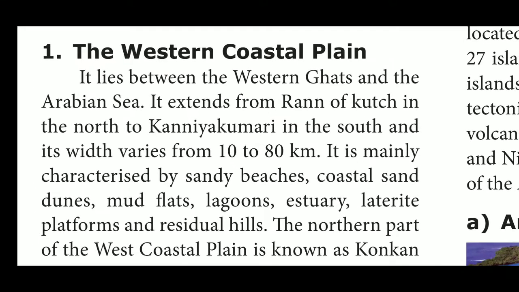Explanation. The coastal plains of India are located along the Arabian Sea coast in the west and along the Bay of Bengal coast in the east. According to whether they are located to the east or west of the peninsula, they are called the East Coastal Plain and the West Coastal Plain. Next, the Western Coastal Plain.